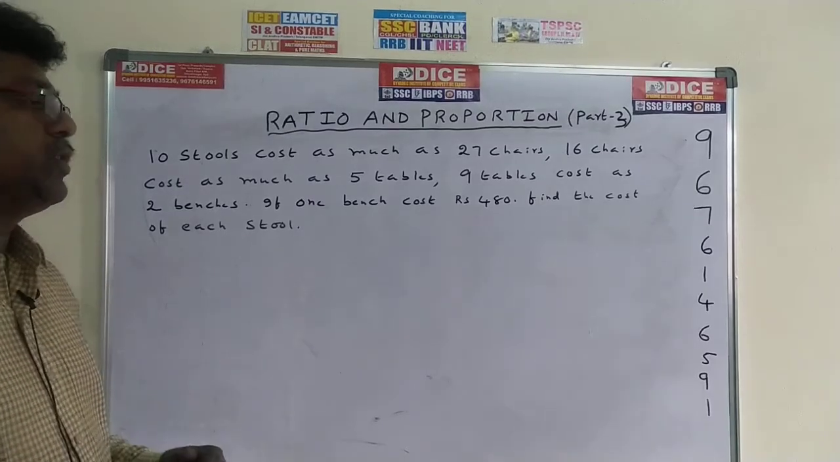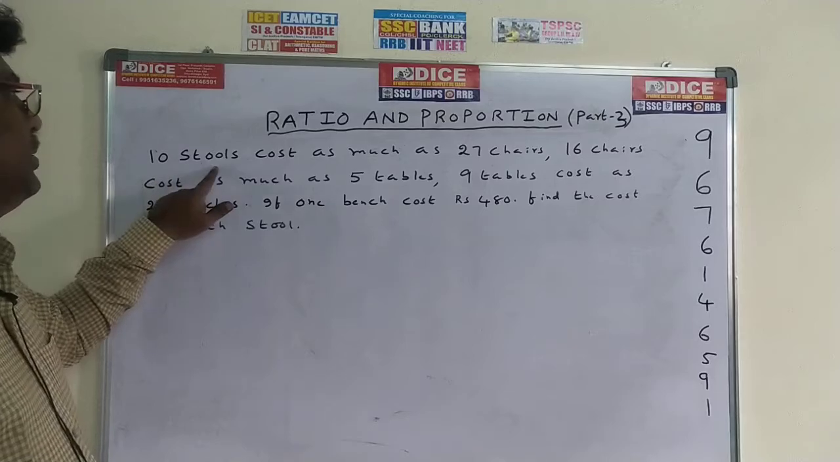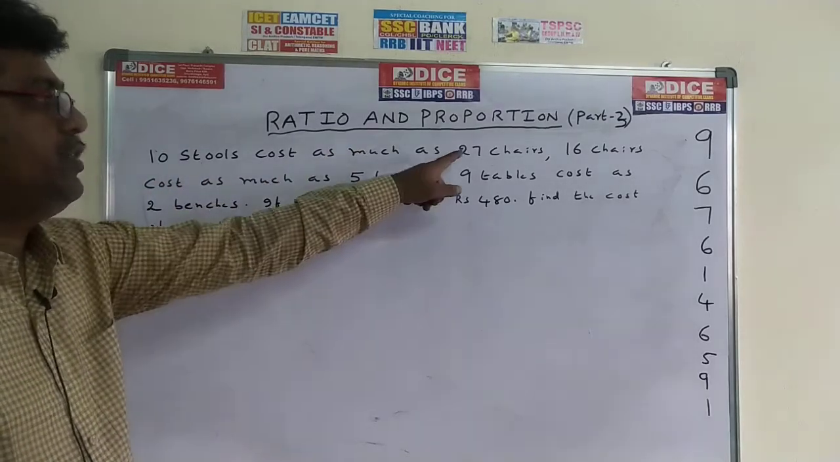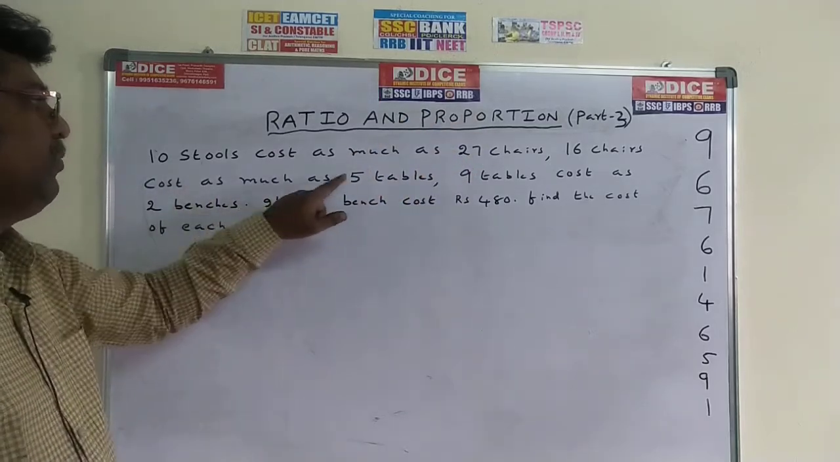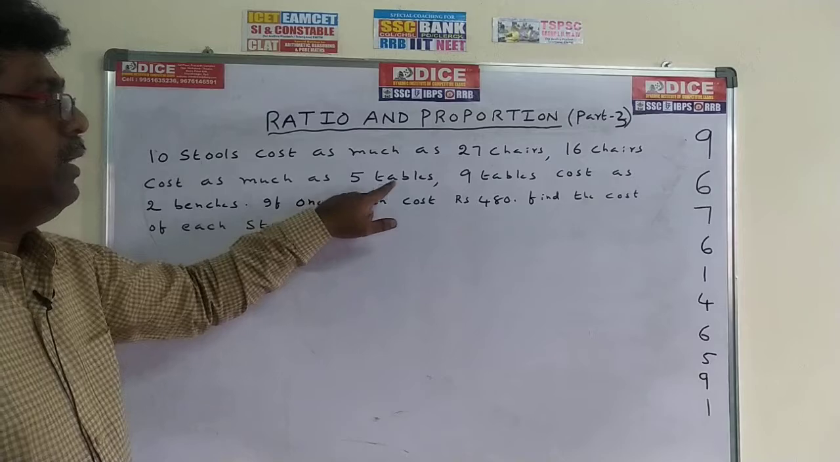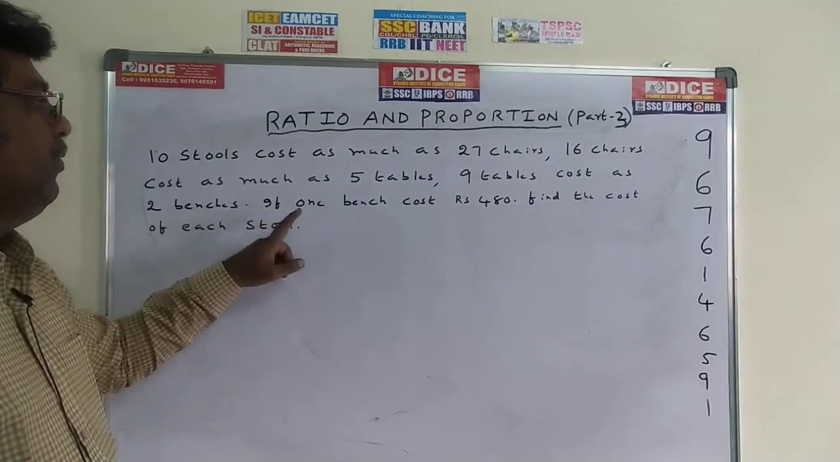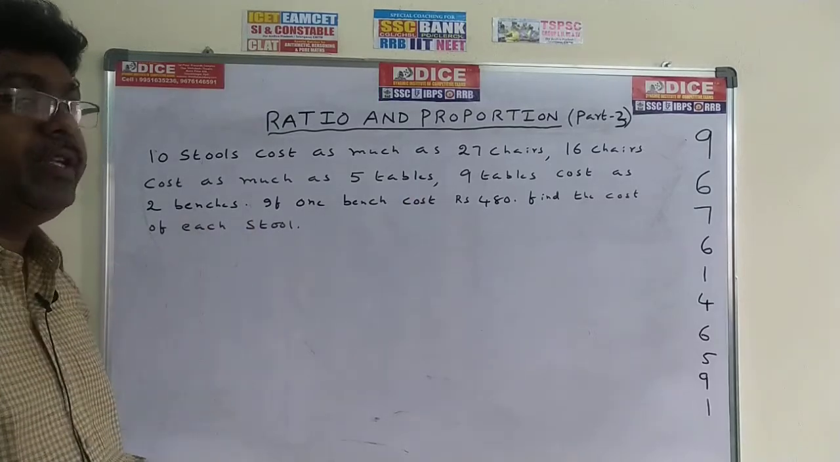Now come to the next new model. See the problem. 10 stools cost as much as 27 chairs. 16 chairs cost as much as 5 tables. 9 tables cost as much as 2 benches. If one bench costs rupees 480, find the cost of each stool.